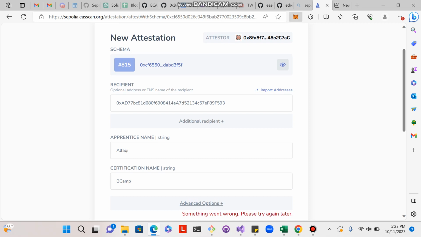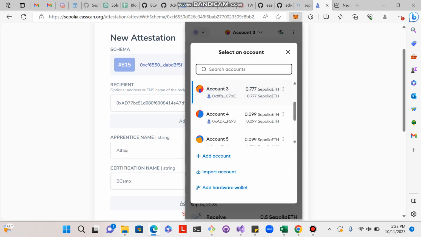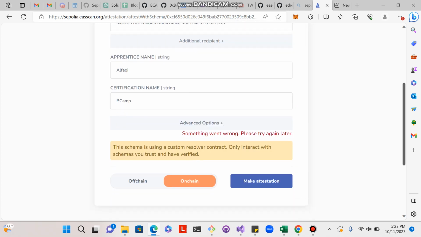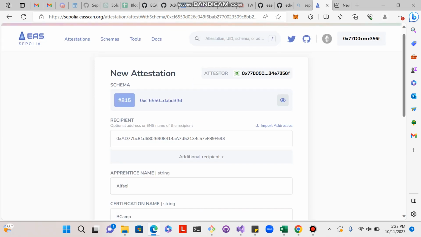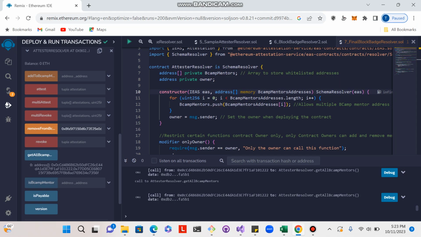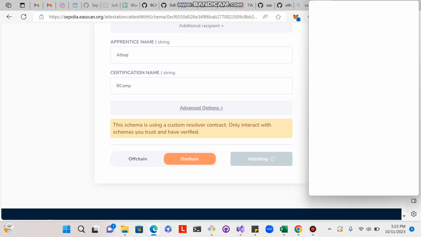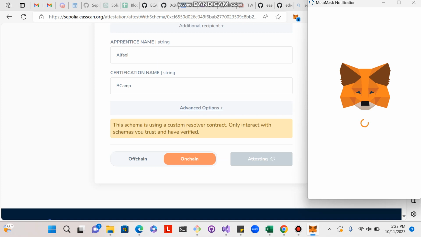But let's say I switch to account number 2. Now account number 2 is in there. That address ends in 6F, and we've got 6F right here. Okay, let's see if it lets me make it now. And it does.